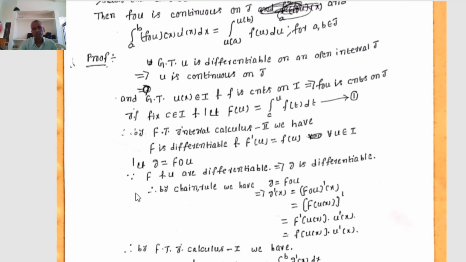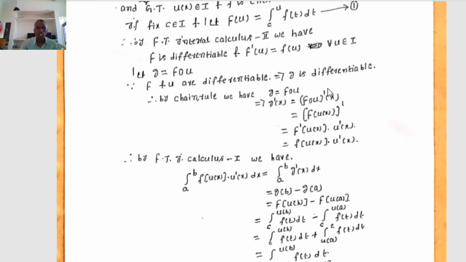Now we define a function g equal to capital F circle small u, that is, g equals F circle u. We know that F and u are differentiable functions. The composition of two differentiable functions is also differentiable. That implies F circle u is differentiable, and since F circle u equals g, g is differentiable.